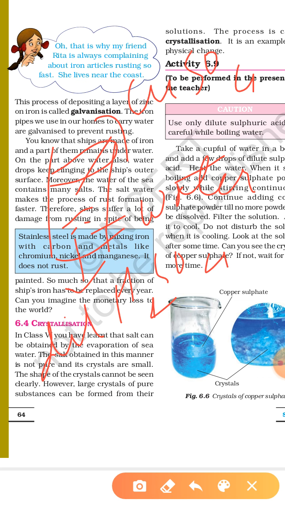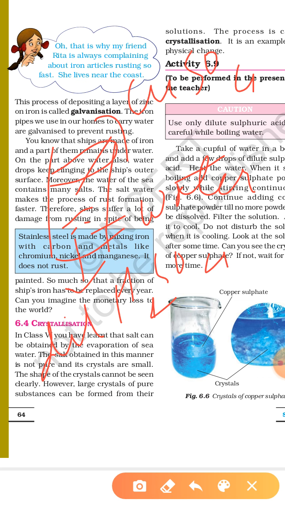Remember one thing, you have to continue adding the copper sulfate powder till no more powder dissolves. When no more powder is dissolved, then you have to stop adding the copper sulfate, filter the solution and keep it for cooling.